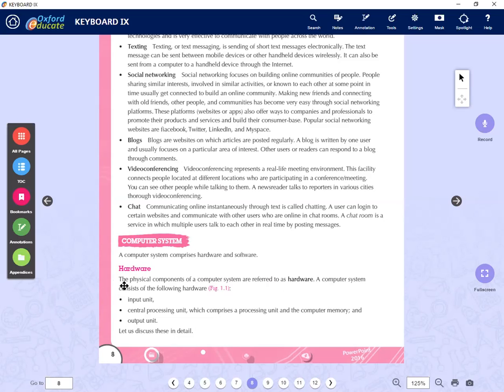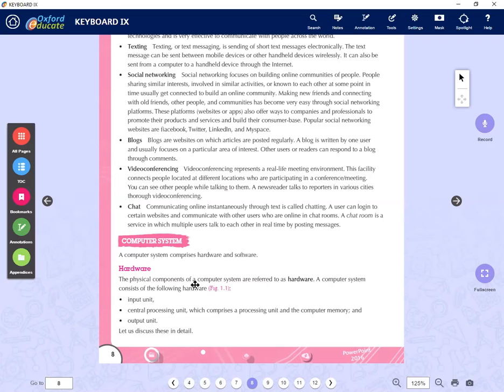Just remember this: the physical components of the computer system are what we refer to as hardware. That's enough. When they ask what is hardware, the physical component of a computer system is the hardware. In the hardware we also have three categories. There are a lot of devices in the computer system: mouse, keyboard, scanner, monitor, printer. Taken all together, we divide them into three categories. One is called the input unit, or input devices. Then the next one is the CPU.